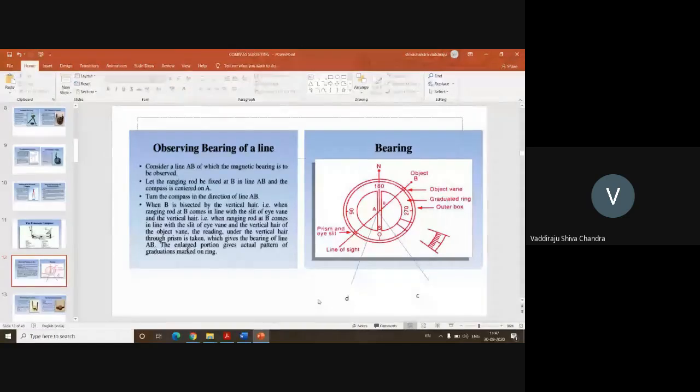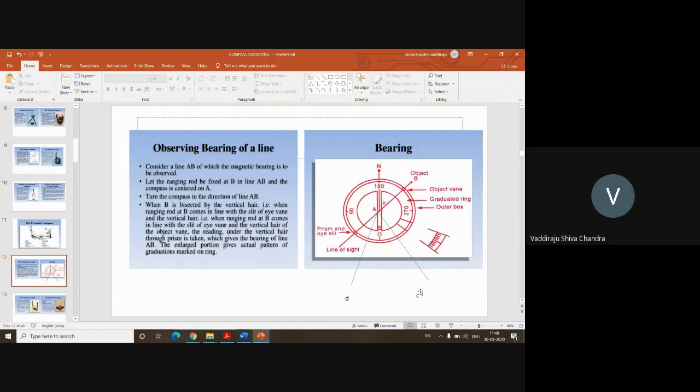I am doing all my temporary adjustments: centering, leveling, and focusing. Then I rotate my compass till I am able to find the object B through the instrument. Once I sight this object at B, I measure how many graduations there are between the magnetic north and the given object, and report it as the bearing of the line AB. Once this is done, I'll rotate my compass till I sight the object C on the ground.